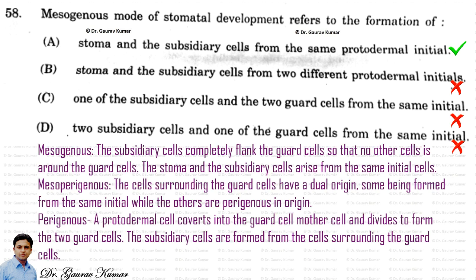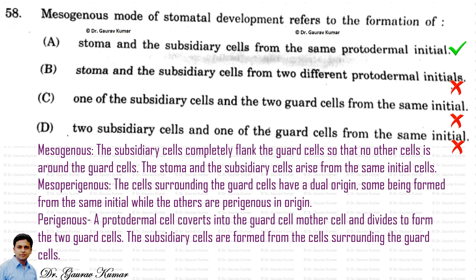Let's see, there are some types of modes of stomatal development. Mesogenous means the subsidiary cells completely flank the guard cells so that no other cell is around the guard cells. The stoma and the subsidiary cells arise from the same initial cell. That is why our answer is A.